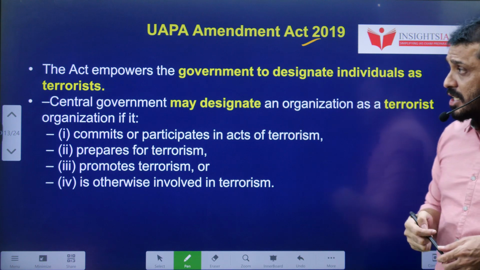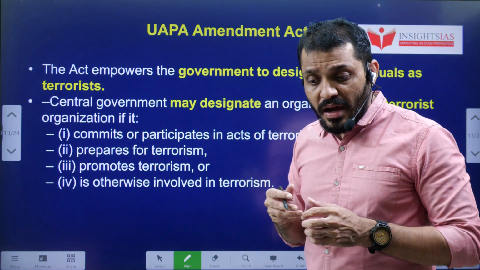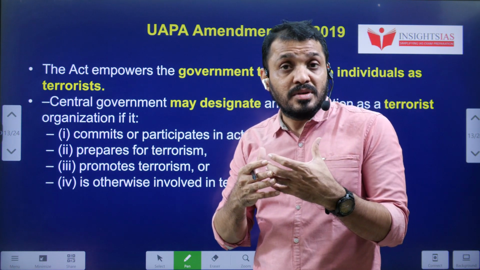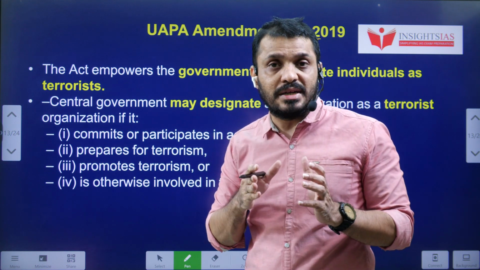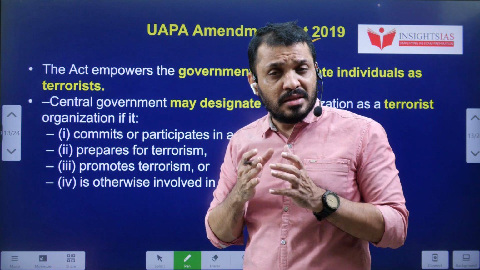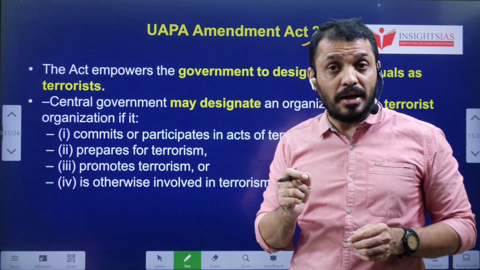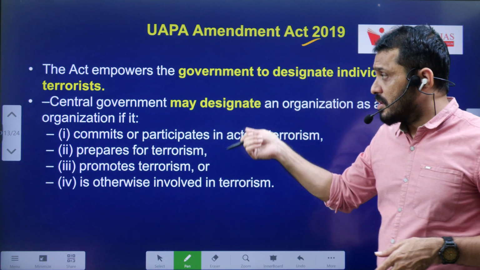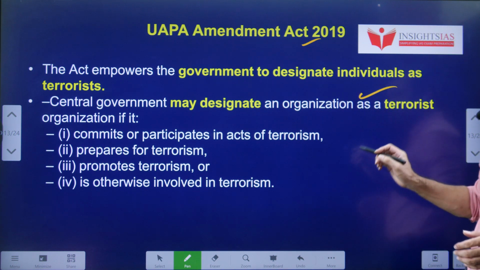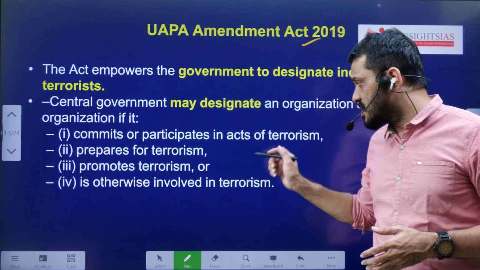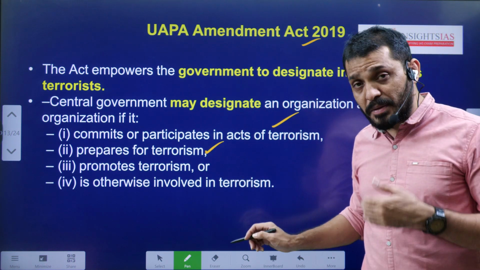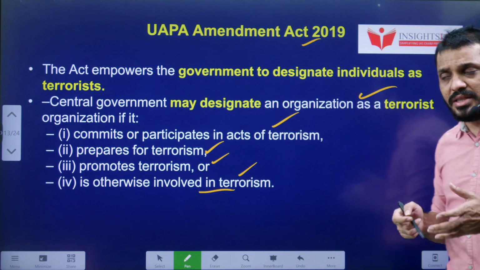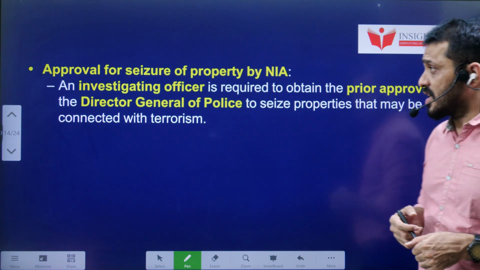Next, UAPA amendments. In 2019, like I said earlier, as you know students, as time is changing, rather than group activity, terrorism expanded to individual activity, with lone wolf attacks happening a lot. That is the reason UAPA was amended, and UAPA expanded to the activities done by individuals as well, not only groups. So the central government can designate any organization as a terrorist organization which is involved in the act of terrorism, prepares terrorism ideology, promotes terrorism, and is otherwise involved in terrorism. Regarding this, an agency can be classified as a terrorist organization.